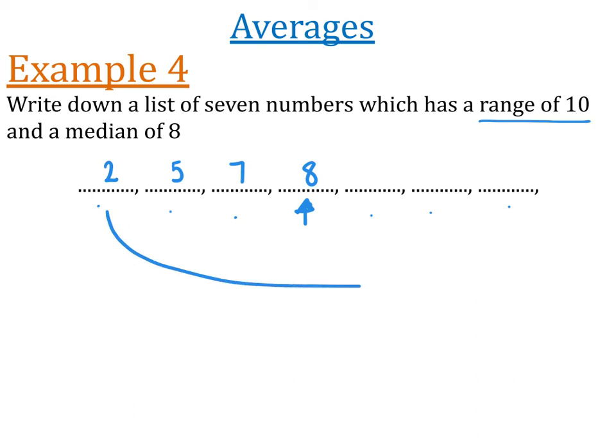And then it says it has to have a range of 10. So that means to get from the smallest number to the biggest one, I have to add on 10. So that means the biggest number is going to be 12. And now I've got 2 more spaces to fill with whatever numbers I would like between 8 and 12. They didn't say I couldn't repeat anything, so I'm going to go ahead and call this 8 and 8 again. Why not? There we go. I managed to follow both of those criteria.